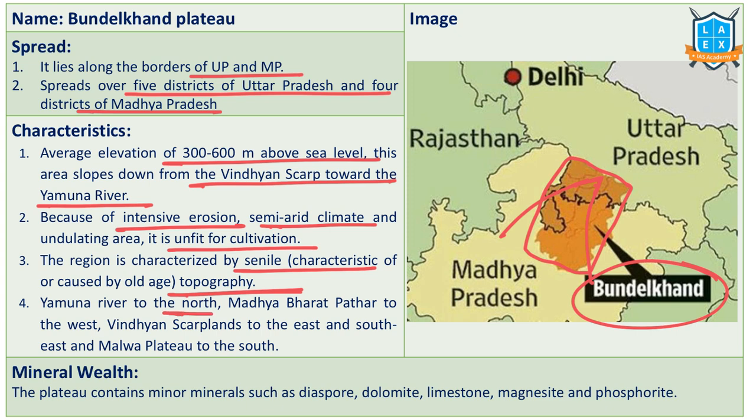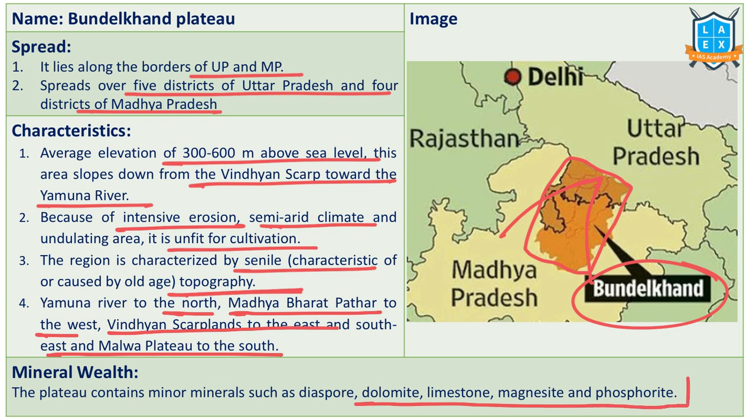Yamuna River towards the north, Madhya Bharat to the west, Vindhyan scarplands towards the east, south and southeast we have Malwa Plateau. What are the minerals available here? We have dolomite, limestone, magnesite and phosphorite. These are some of the minor minerals available in this area. Major minerals are not there, minor minerals are available. The Ken-Betwa interlinking project is going to provide water for this semi-arid Bundelkhand plateau.